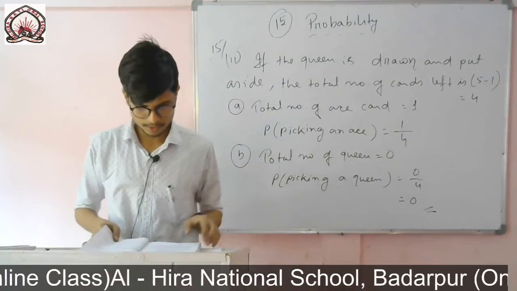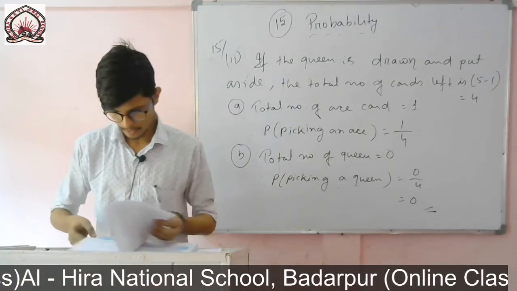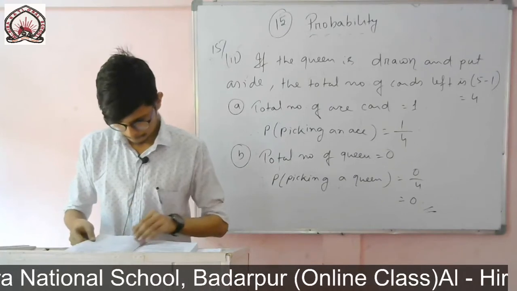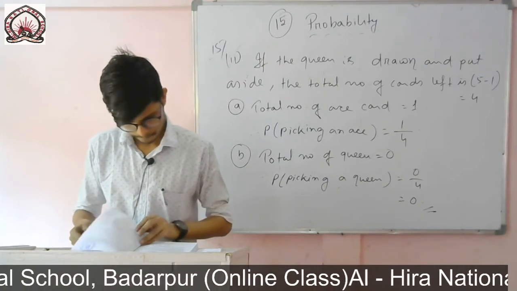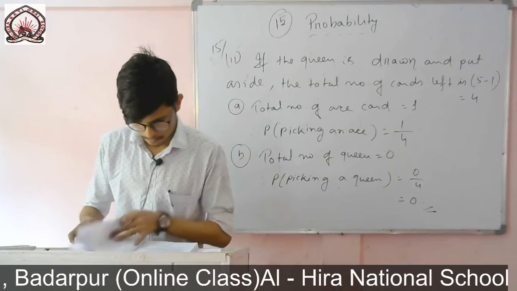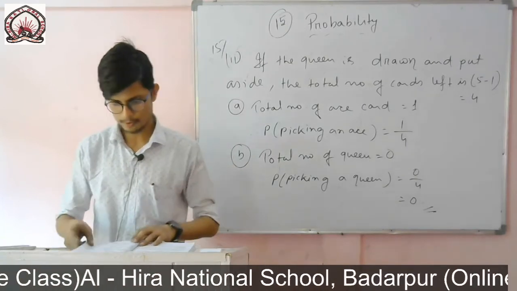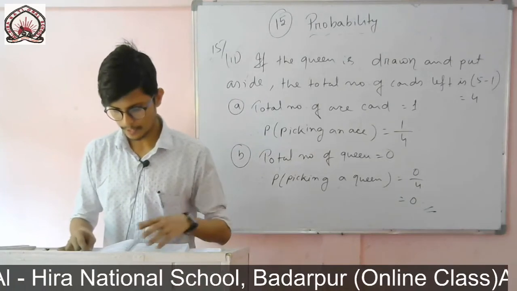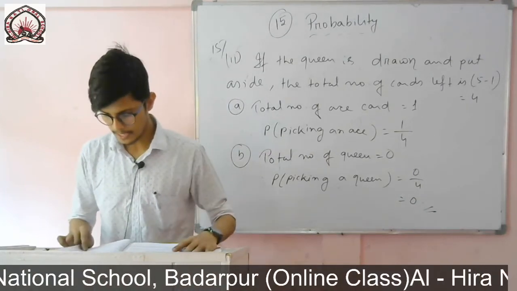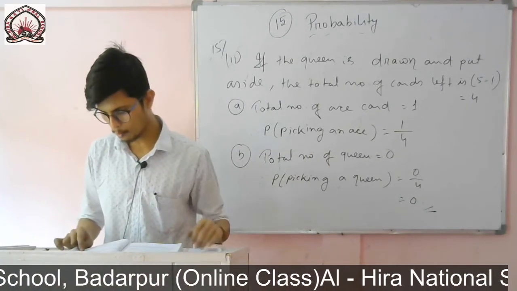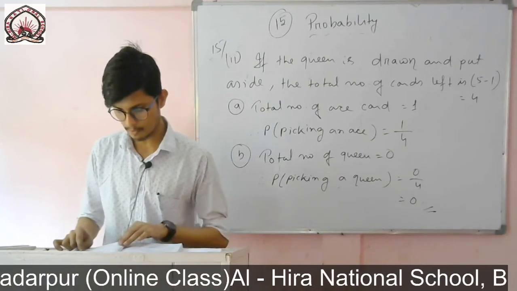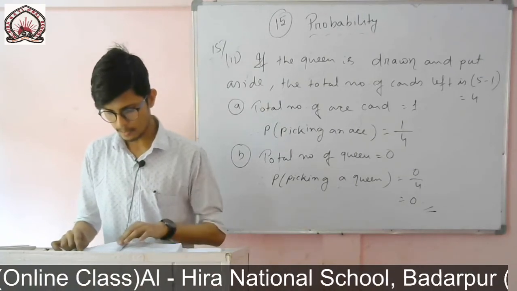Okay, now one question I had left earlier. Example number 4, you see, page number 301. One card is drawn from a well shuffled deck of 52 cards. Calculate the probability that the card will be an ace card.